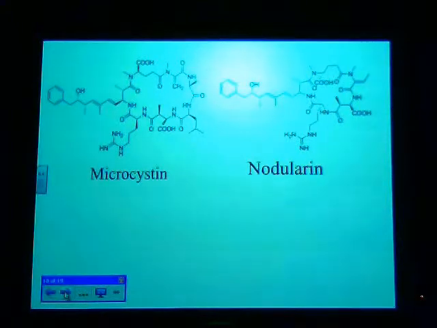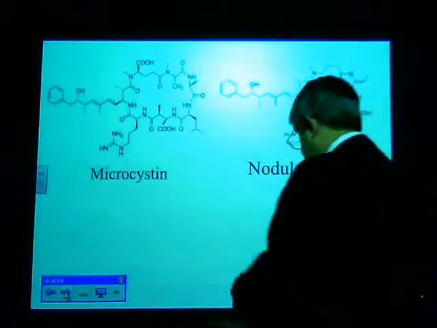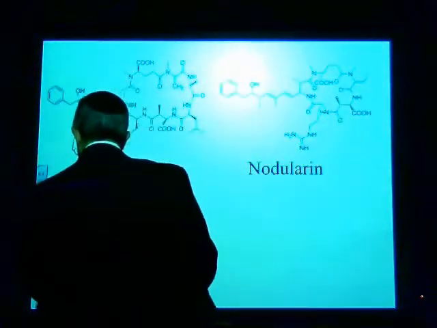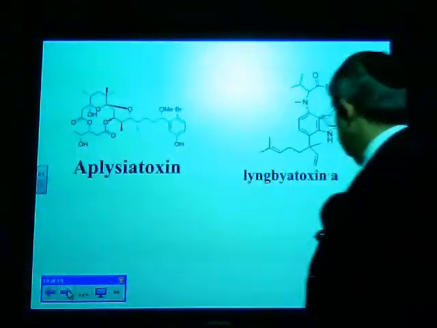And both of these materials, the microcystin and the nodularin, are hepatotoxic compounds. So these materials, if you were to ingest them, would actually produce liver damage, would cause very severe liver damage, and that's characteristic of these kinds of structures. And you'll notice again that both of these are very, very similar in structure, but they're actually isolated from different organisms. Okay, just got a couple more here.